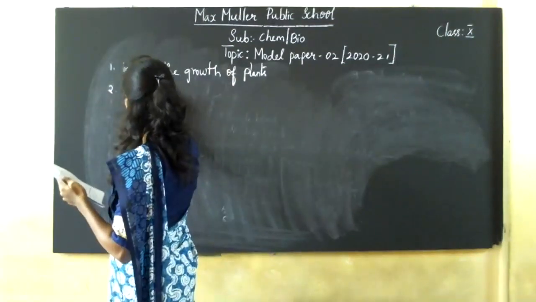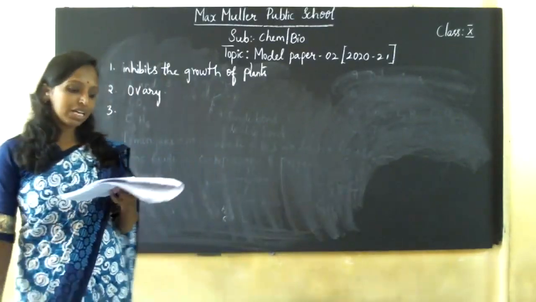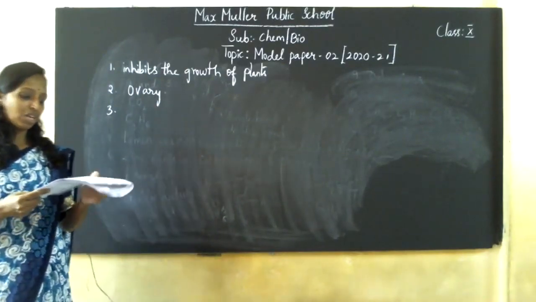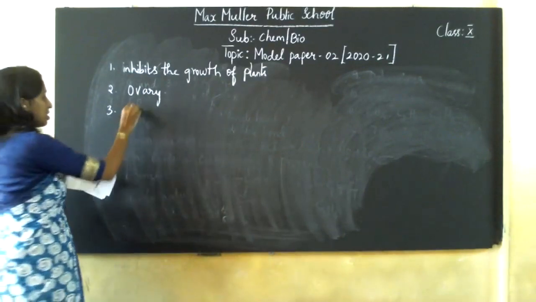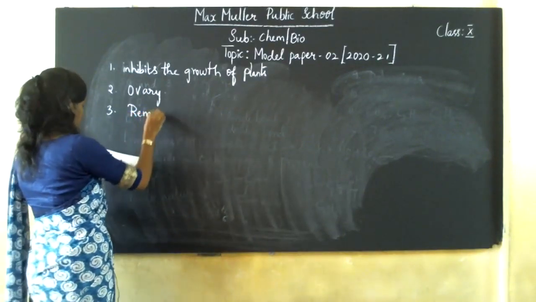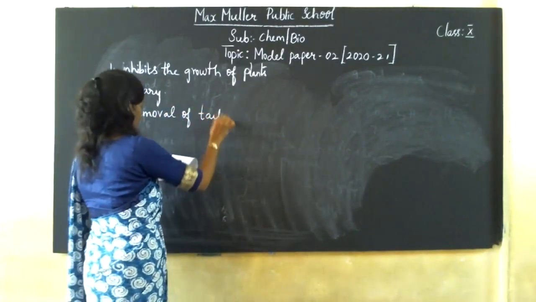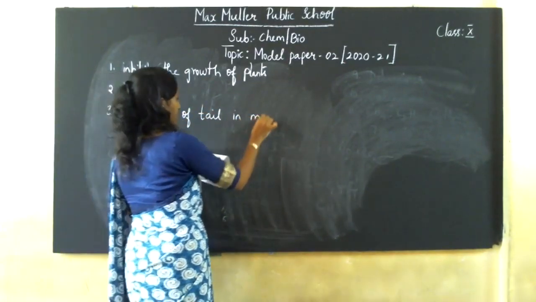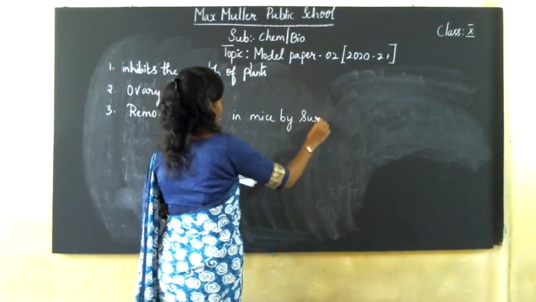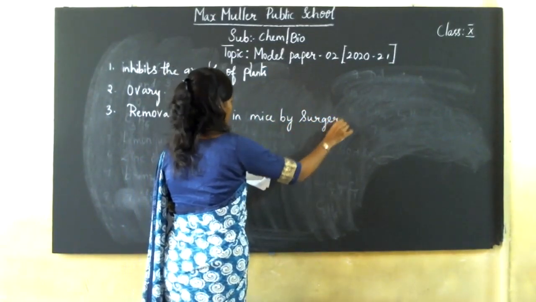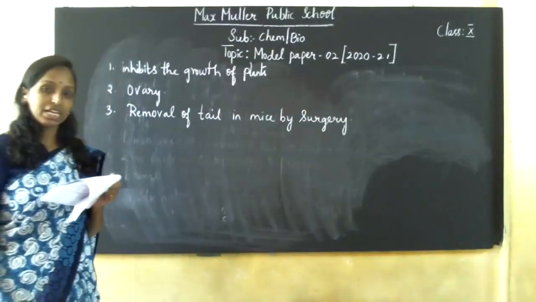They have asked you which part is present in both reproductive systems. Next, which of the following is an inherited trait? So here it is removal of tail in mice by surgery. Removal of tail in mice by surgery. Which of the following is an inherited trait?